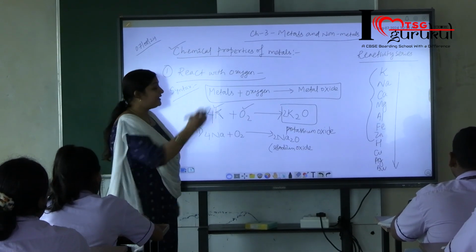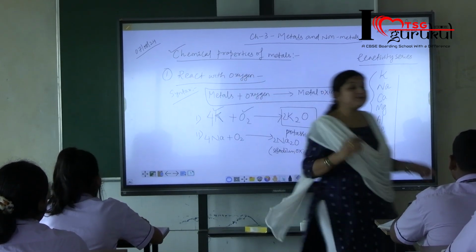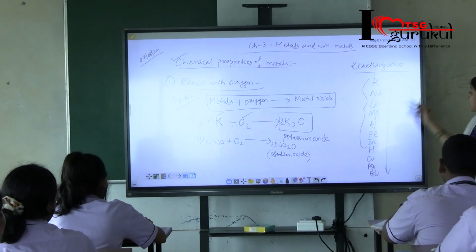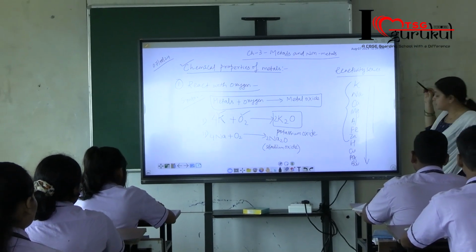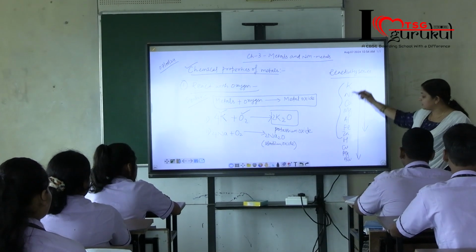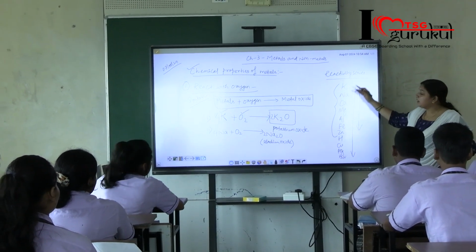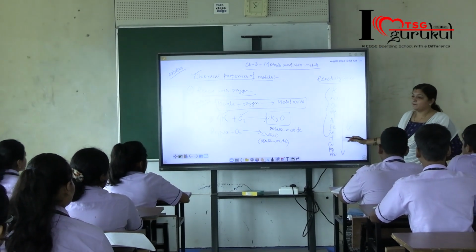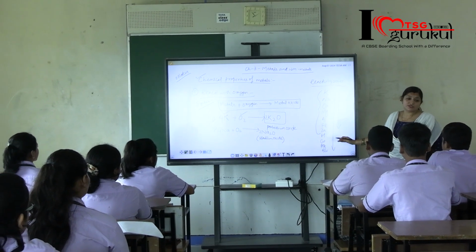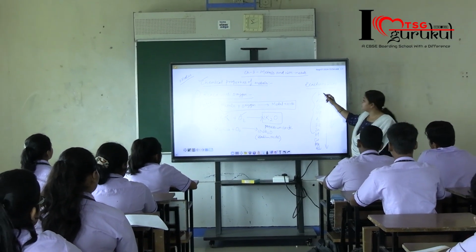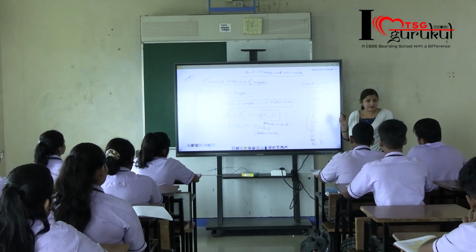Now, why is the reactivity series written here? As per the reactivity series, as the elements go down from potassium till gold, the reactivity with oxygen decreases. For potassium it is vigorously reactive, highly reactive.